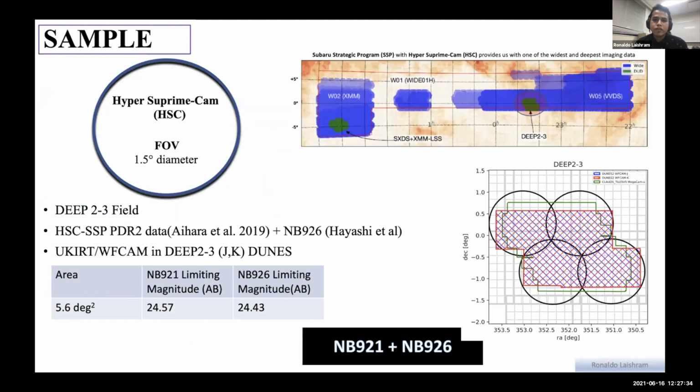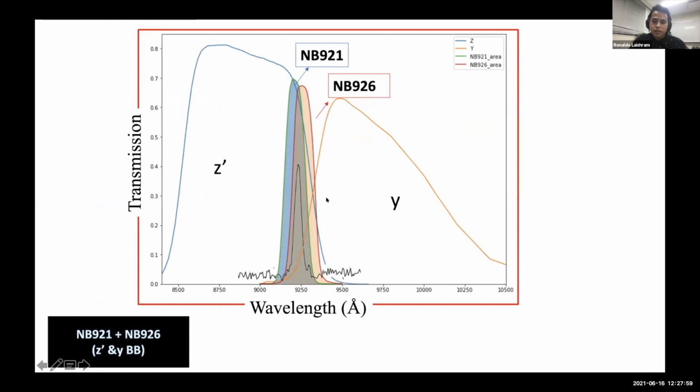For this, we use the Hyper Suprime-Cam, which provides one of the widest and deepest imaging data. Because of its large field of view, it's very useful for mapping large scale structures. For my current work, I'm focusing on the deep 2-3 field, from HSC data with the NB926 from Hayashi-san. As I mentioned, I use the double narrowband, which lies between the J and the Y broadband. I will explain this shortly.